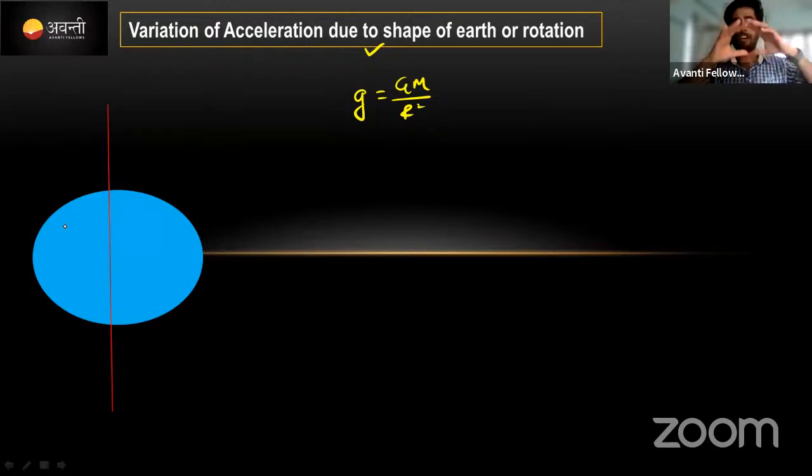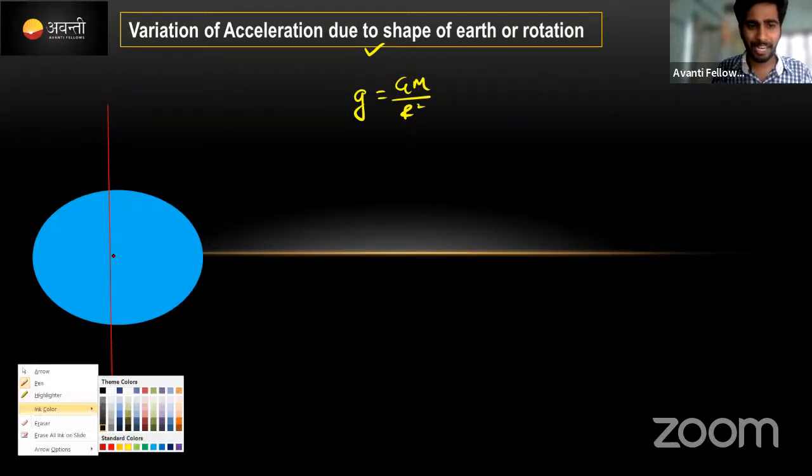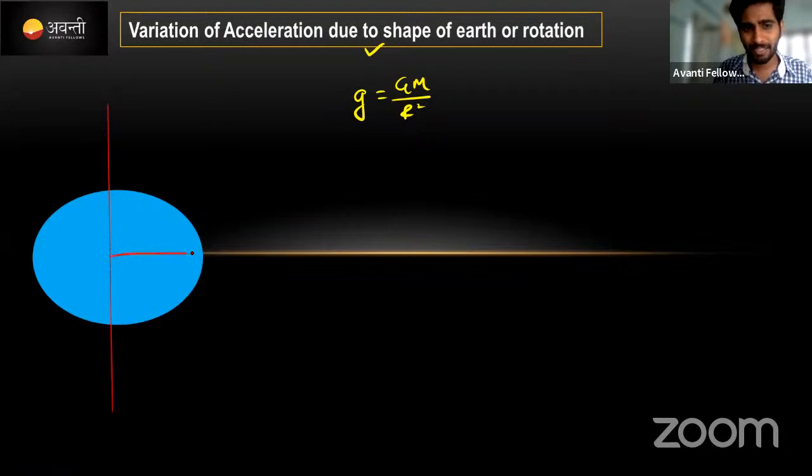Actually, our Earth is not exactly in the shape of a sphere, right? It is actually like an egg, not exactly like an egg, a little like an ellipse, not exactly like that. Okay, if you are going to write the radius at the equator, this is the radius at the equator. Along the pole, this is the radius of the pole.